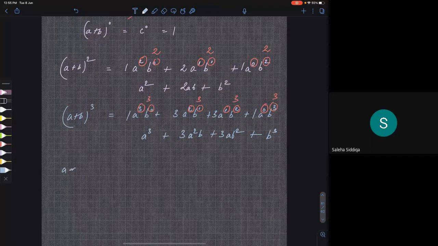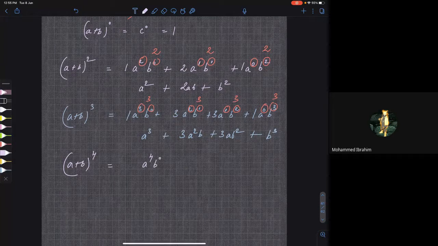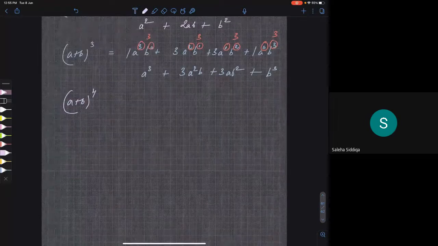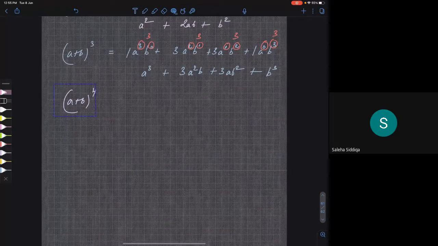Now let us see (a plus b) to the power 4. So a power 4, b power 0, then tell me next: a power 3, b power 1. Okay, I'll write below because there will not be enough space.